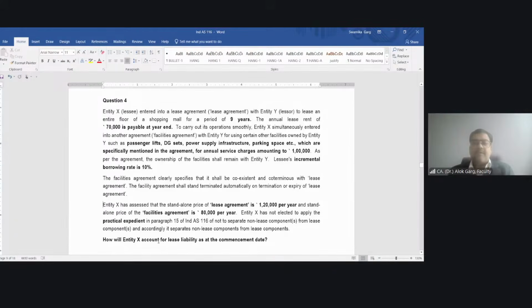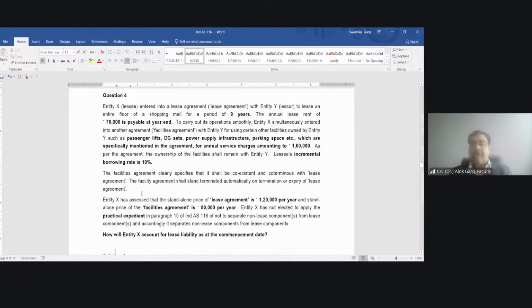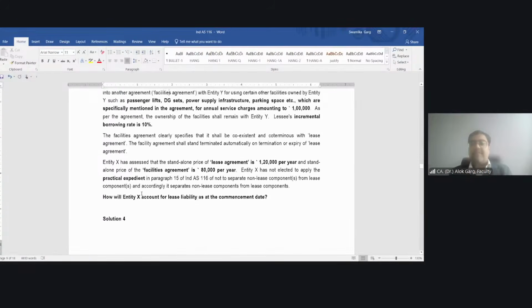Right, so friends, entity X has assessed that the standalone selling price of the lease agreement is 1,20,000 per year and the standalone price of the facilities agreement is 80,000 per year. Entity X has not elected to apply the practical expedient in paragraph 15 of Ind AS 116 not to separate non-lease component from lease component. Accordingly, it separates non-lease component from lease component. How will entity X account for lease liability at the commencement date?